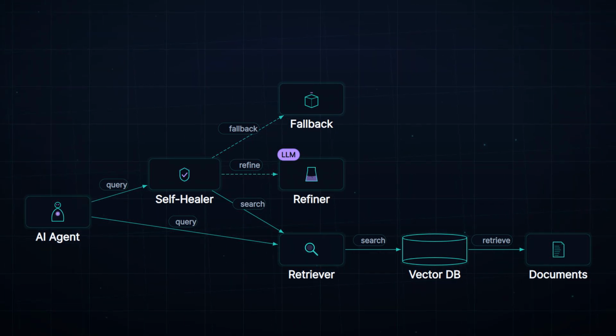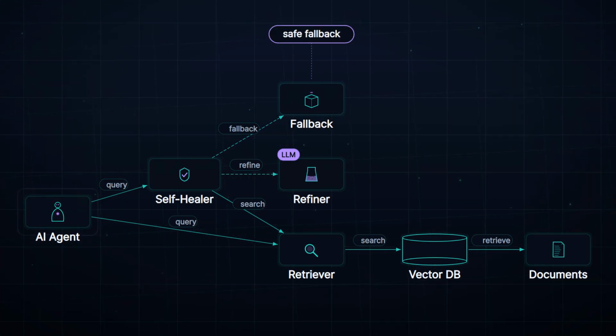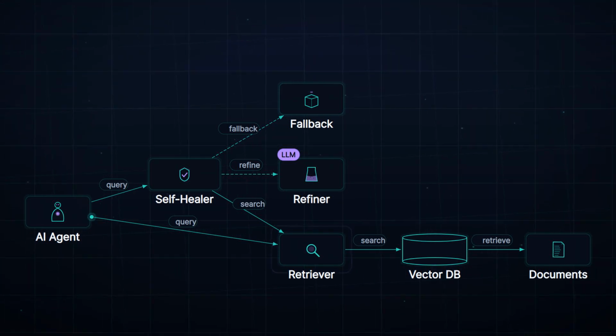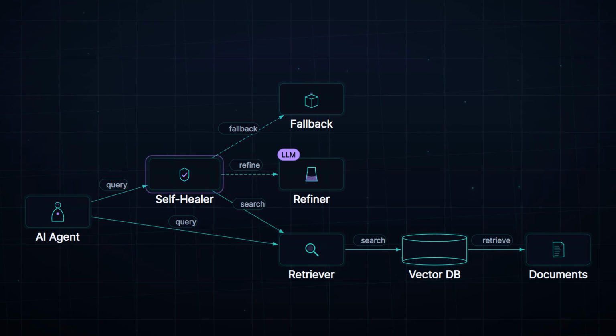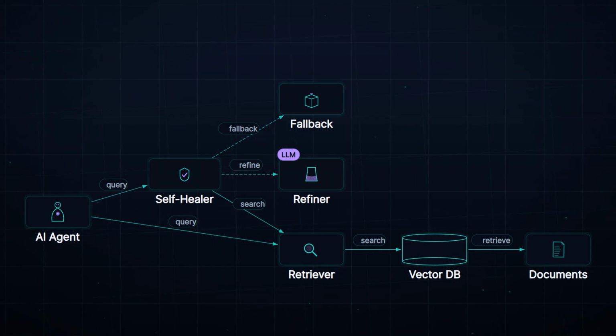The safe response is better than a hallucinated answer. The system falls back to a safe response instead of hallucinating. So we started with simple RAG that hallucinated. We added a self healing layer that checks confidence, refines queries, and falls back gracefully. That's how you eliminate hallucinations in real time.